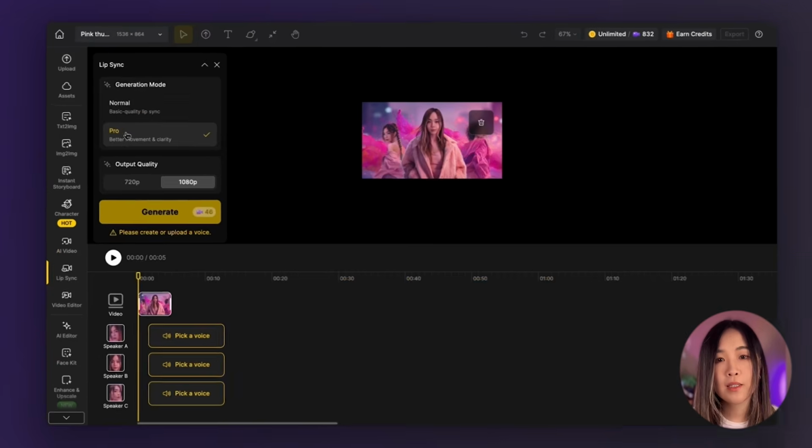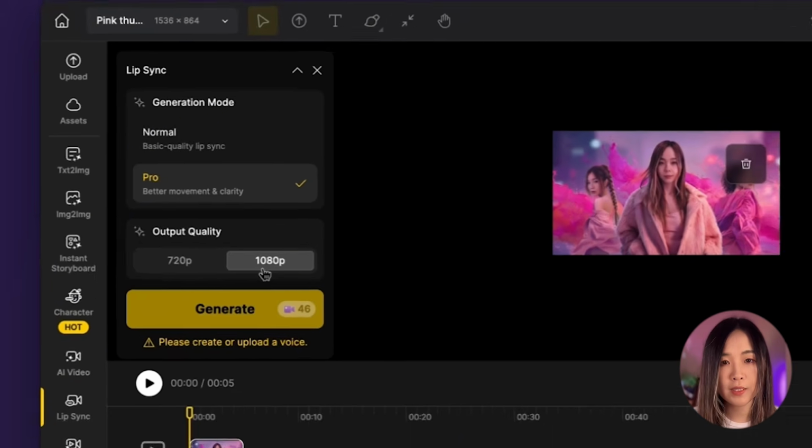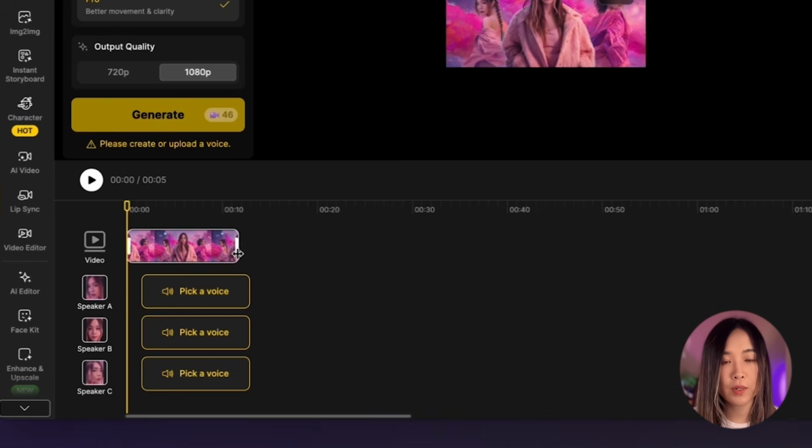Let's click next. Now we're in the lip sync timeline panel. On the left, you'll see 2 modes, normal and pro. I usually choose pro for better quality. For output quality, we'll pick 1080p. Down here on the timeline, you can drag the duration.